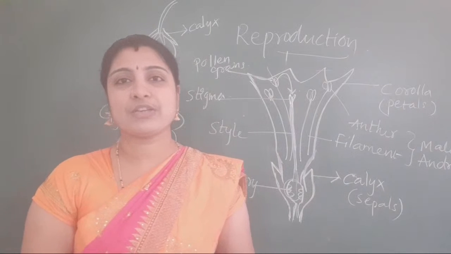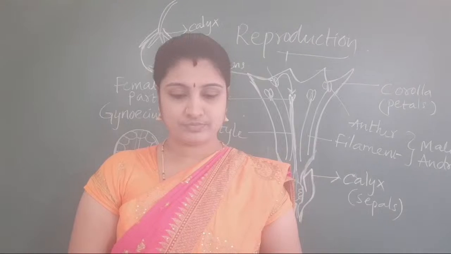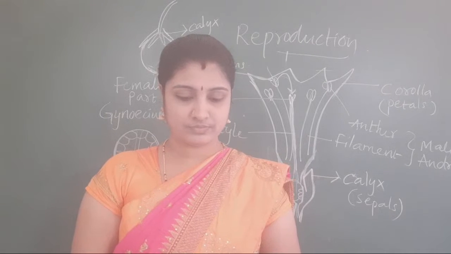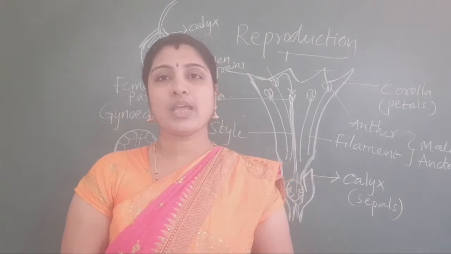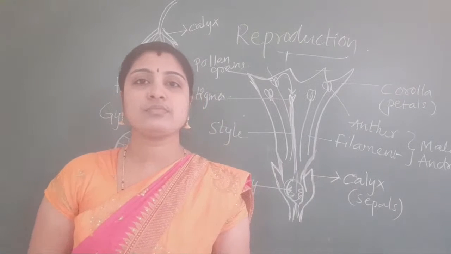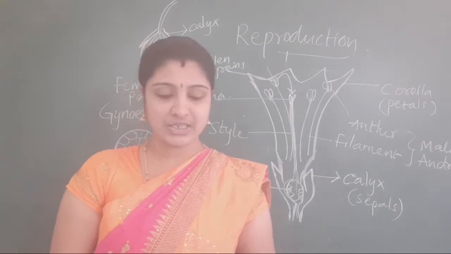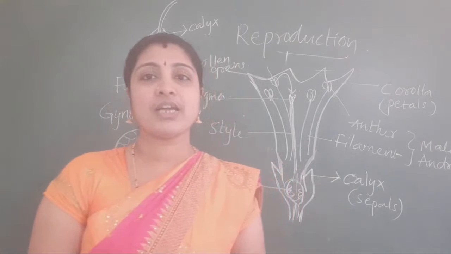Page number 57, students. Okay, page number 57. What are the parts you see in the male flower and female flower?